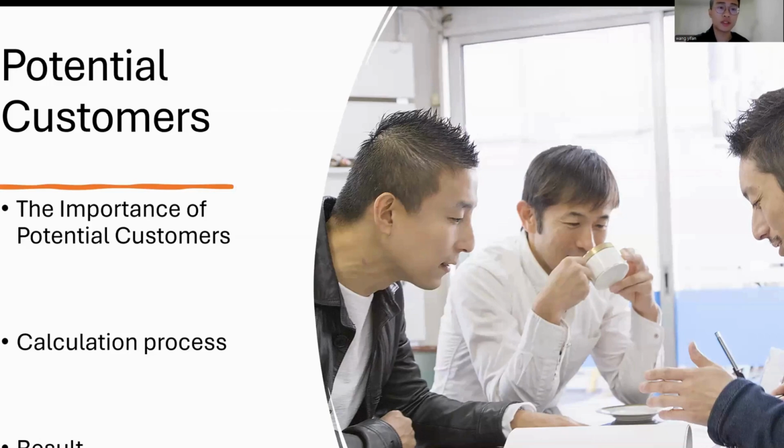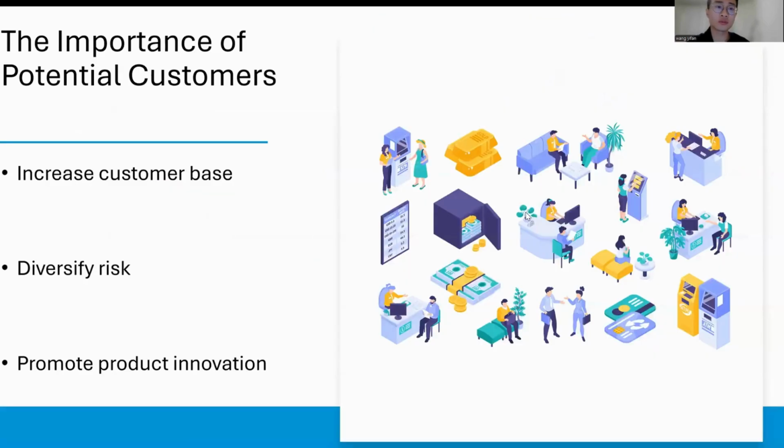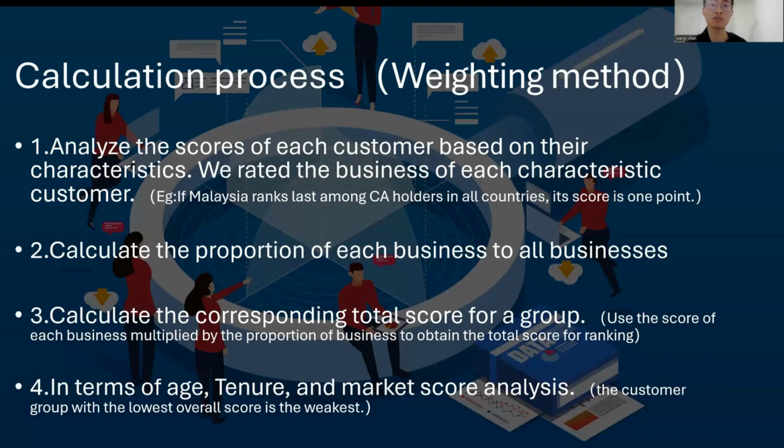My previous teammate introduced a lot of basic information about retail banking. So in my part, we focus more on things that will happen in the future, such as potential customers who need to be developed in the future. So this part has 3 points. The first is the importance of the potential customer. I think there are 3 parts: increase customer base, diversify risk, and promote product innovation. Okay, so let's move to our calculation process.